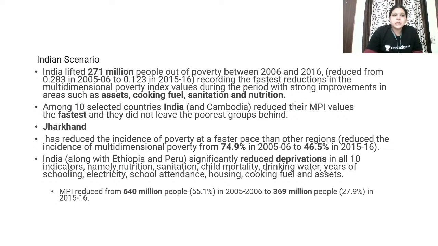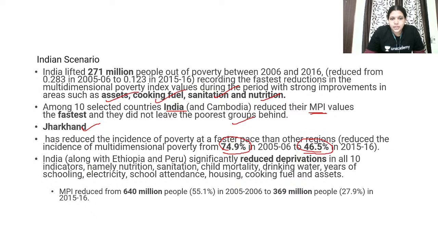Indian scenario. India lifted 271 million people out of poverty between 2006 and 16, recording the fastest reduction in the multidimensional poverty index during this period, with strong improvements in assets, cooking fuel, sanitation and nutrition. Among 10 selected countries, India and Cambodia reduced their multidimensional poverty index value the fastest and did not leave the poorest groups behind. Jharkhand has reduced the incidence of poverty fastest, that is 74.9% to 46.5%.